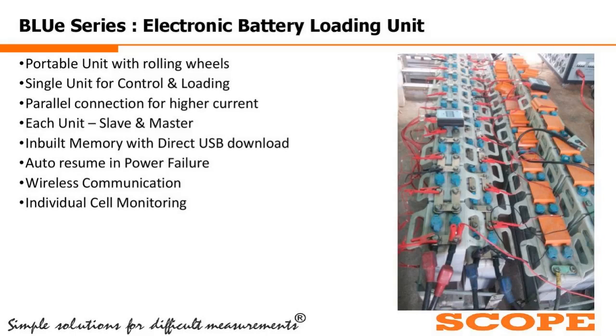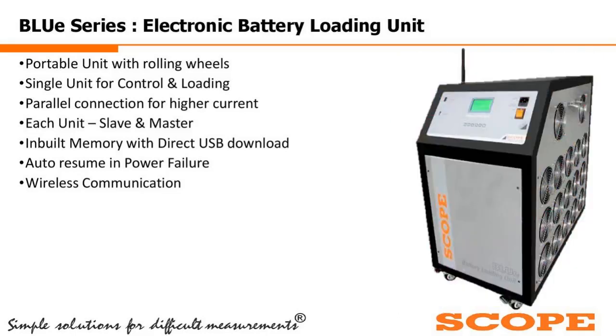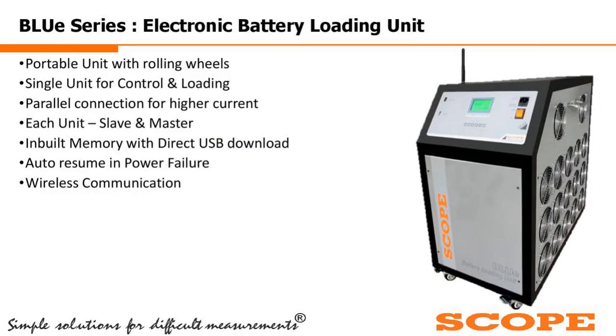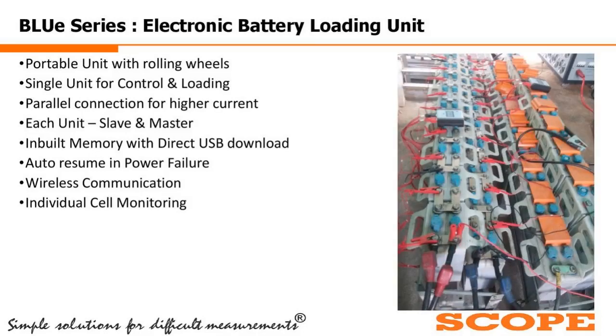Now, with the help of CellMon, which I mentioned in the earlier slides, to track the weak cells, the main unit and this CellMon unit communicate through wireless communication. Through that, we will check the individual cells and measure the individual cell voltage.